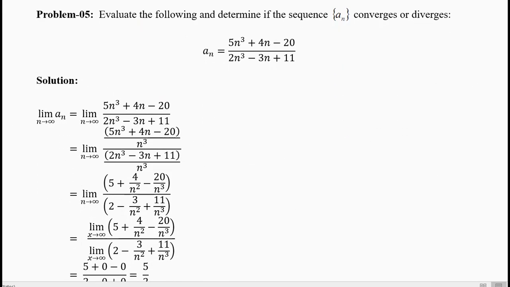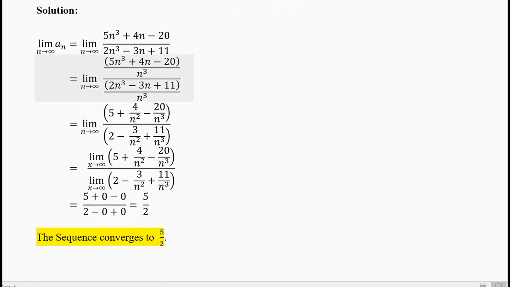Now problem 5, it is similar to problem 1 which we have already done, but let me repeat it for you. The formula: a_n is the ratio of two functions, (5n^3 + 4n - 20) divided by (2n^3 - 3n + 11). You can guess the limit here, but let's do all the steps.